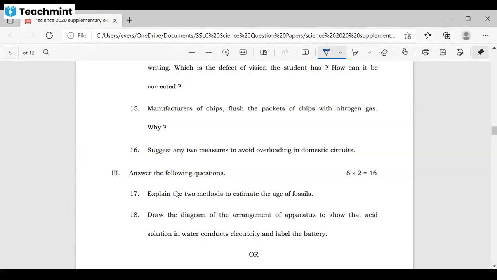They may ask you a question here like: write a brief note on short circuit and overloading. This is an important question.